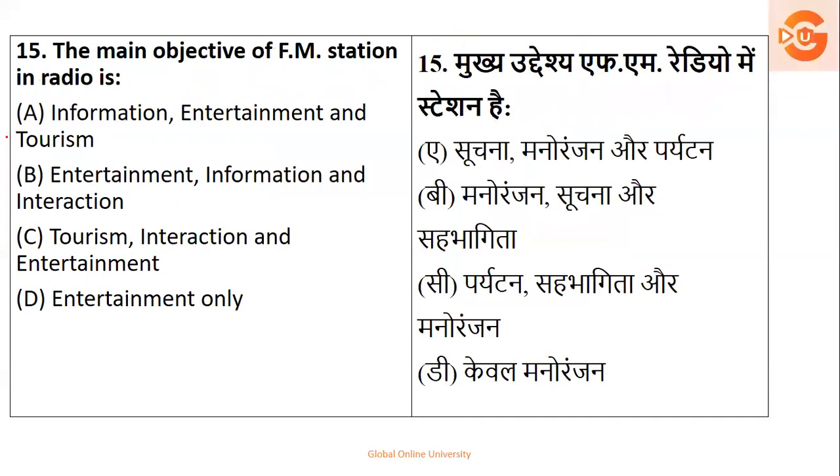Next, the main objective of FM is what? So if you see the options: information, entertainment, tourism; entertainment, information, interaction; tourism, interaction, entertainment; entertainment only. So obviously nowhere is tourism, so this automatically gets cancelled. It is not only entertainment, along with entertainment there is information as well as interaction. So the right option is option number B.